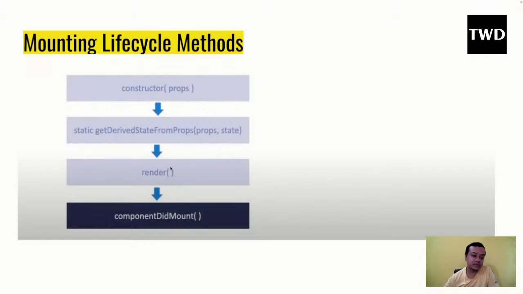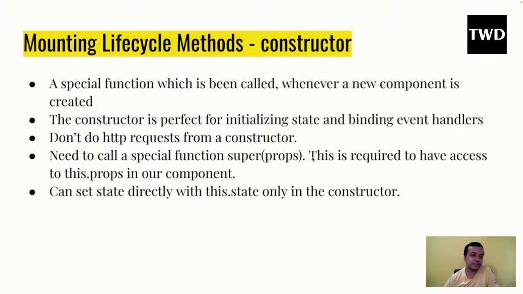So the thing is that static getDerivedStateFromProps we don't use that much. But render we know what it is, and constructor. Component did mount, again we don't know. Component did mount is something which is very, very important. We're going to see that. Then let's go through all of these methods.